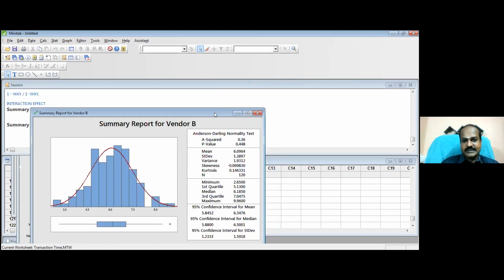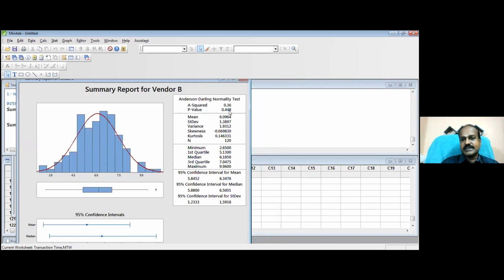And now for vendor C, again the p-value is more than 5%. Why are you saying less than 5%? 0.44 means 44%. 44% is more than 5%. So don't reject the null. That's all about ANOVA.